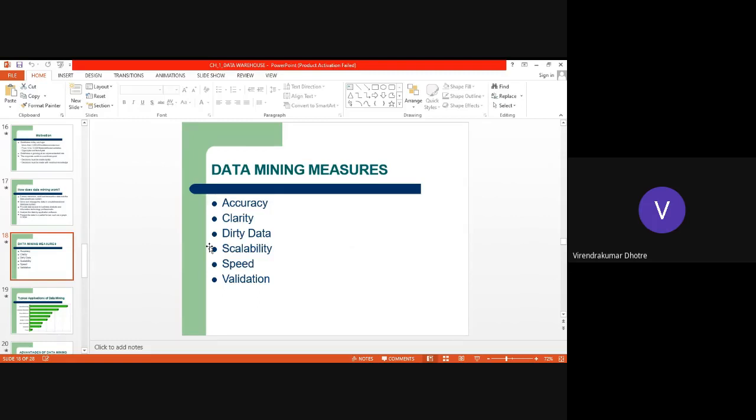And data mining will have this clarification of what exactly the user wants, or whatever the queries are, what exactly the result should be. Sometimes we process huge data, so there can be data which creates some doubts, which is not useful in some cases. Such data should not be given to the user as a result.